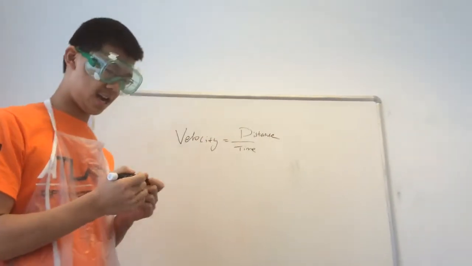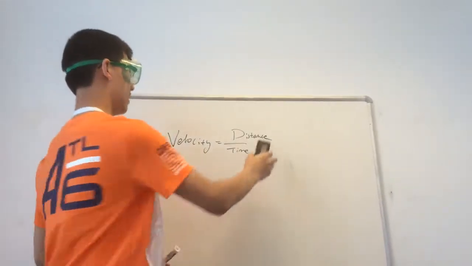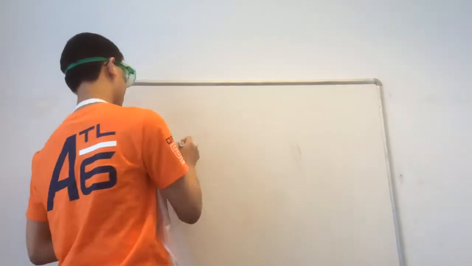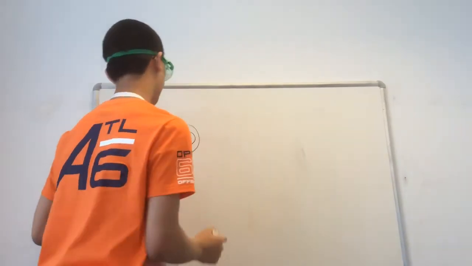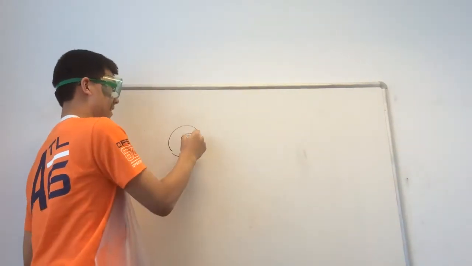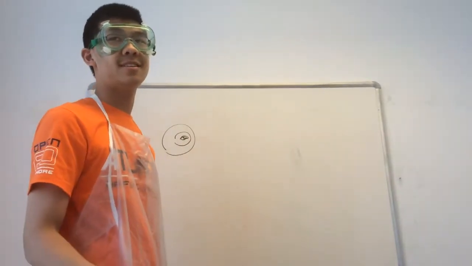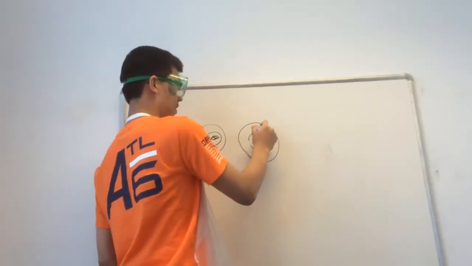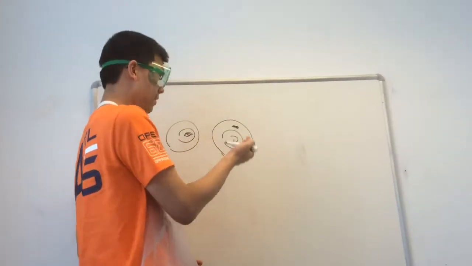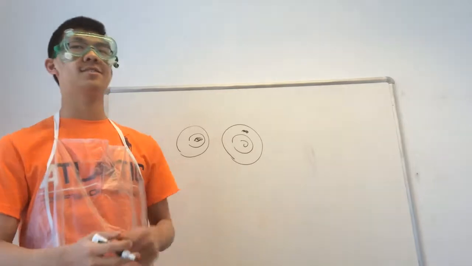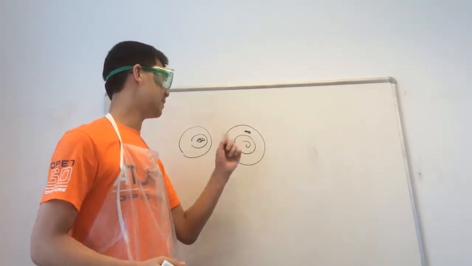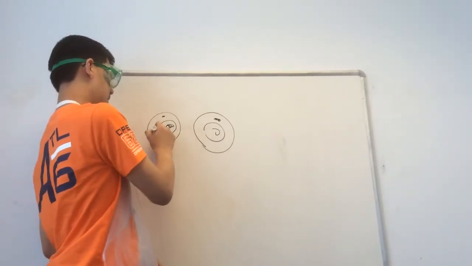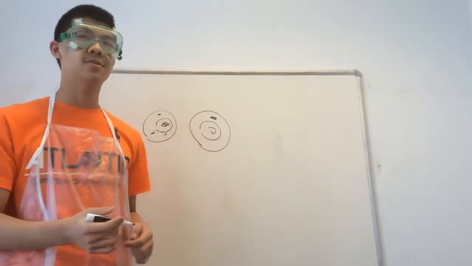Now on to the most important part of any measurement. What is the difference between accurate data and precise data? Okay, so you see, accuracy is saying that we hit the target, that's accurate. But precise is saying that if I hit 3 targets at the same point, then that's precise. That is precise but not accurate. And if I hit different targets here, this is neither precise nor accurate.